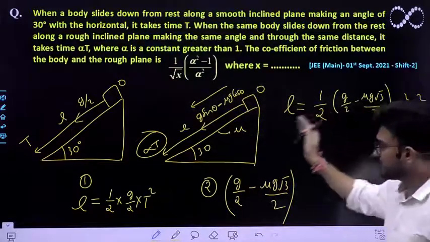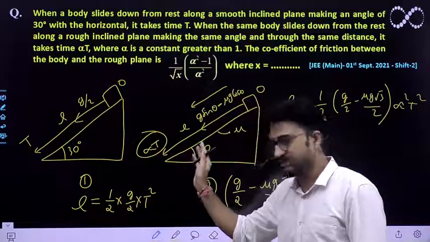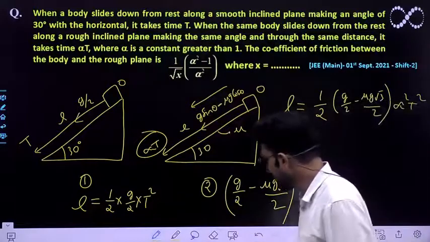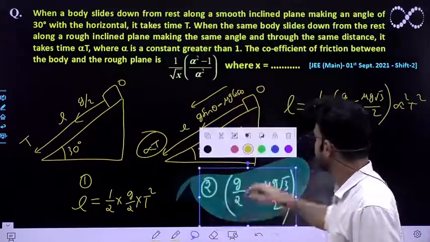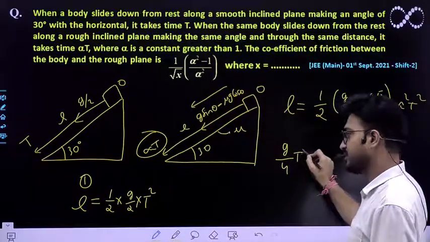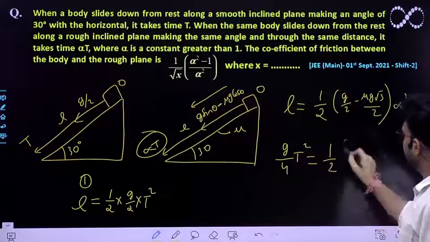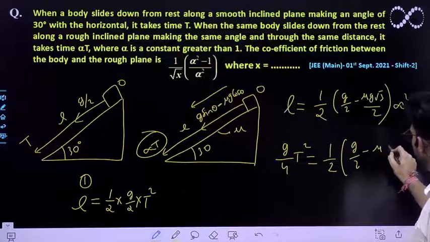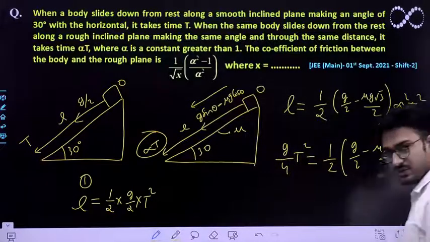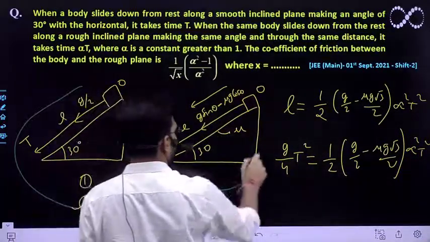Again these two would be equal because the length both bodies cover is the same. So these two expressions would be equal. So finally what you'll be getting is g by 4 t square must be equal to half times g by 2 minus mu g root 3 by 2, times alpha square t square. Now we have to solve this expression and eventually we'll get the answer.